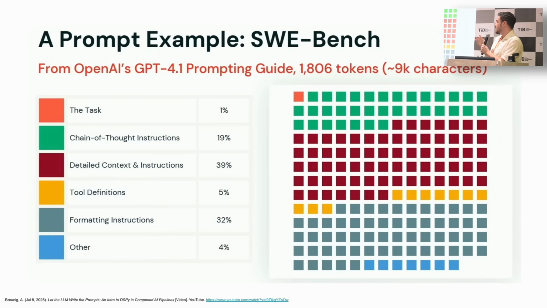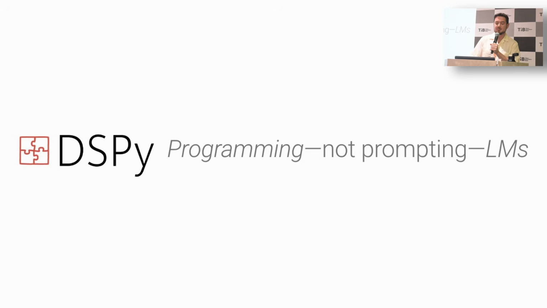This is important for us to think about as we continue over the talk, because you can see that we can really break down what used to be this massive chunk into modular composable pieces. So enter DSPy, which is a framework that came out of Stanford and Berkeley a couple years ago, with the idea that we should be programming, not prompting, language models. Again, moving away from this idea of prompt engineering.